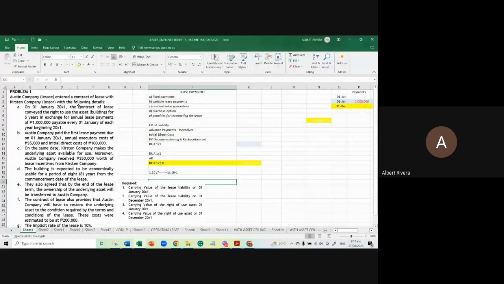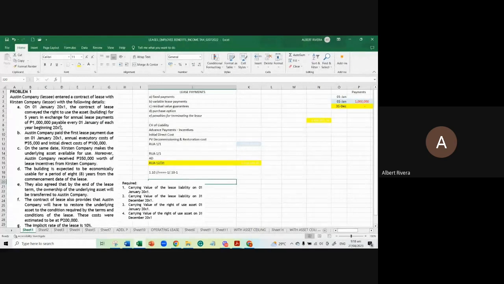Okay. So let's dissect letter A. There is a contract entered into between the lessee and the lessor. On January 1, 20X1, the lease property or the underlying asset is a building to be leased or used by the lessee for a period of 5 years in exchange for annual lease payments. And the annual lease payments will be paid at the start of the lease, wherein January 1, 20X1 and payable every January 1 thereafter, starting 20X1.